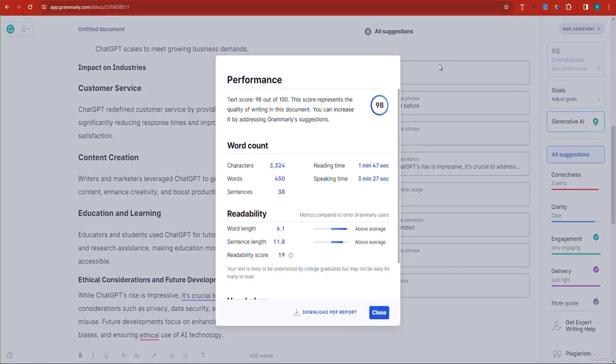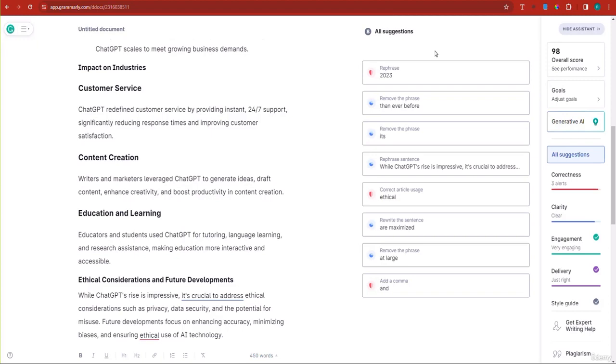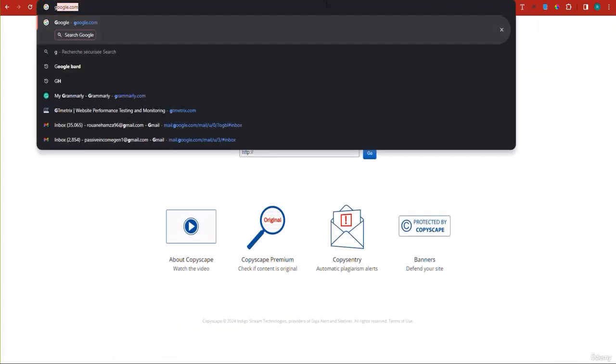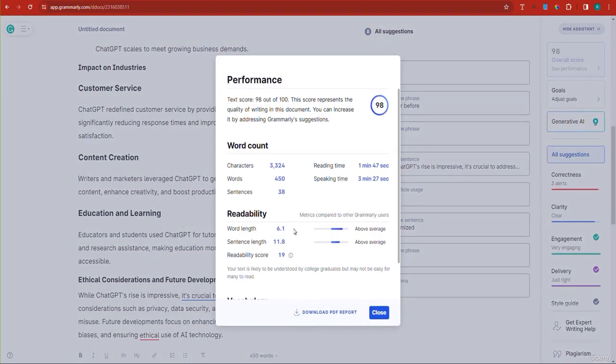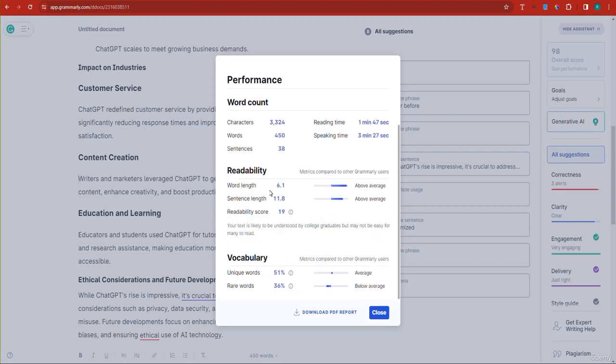And plus, you can download a PDF report that you can provide to your clients. If, for example, you're writing these articles or blog posts for your clients, maybe they could be interested to read such a report right here, which tells them the number of characters, words, and sentences, how much time it would take for people to read the article, how much time it would take for someone to speak the article, the word length and sentence length, and also the readability score, which is very interesting and very important. It should be so easily readable by people, and there are also some other metrics.